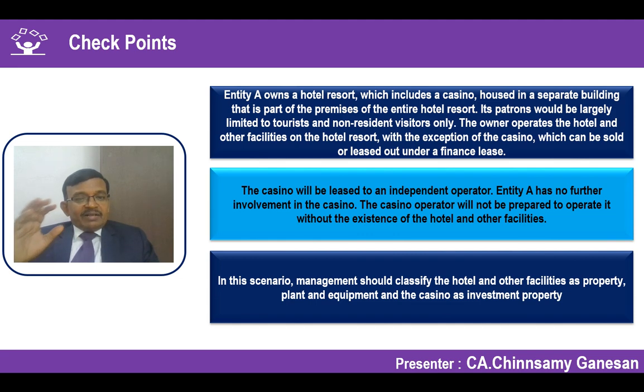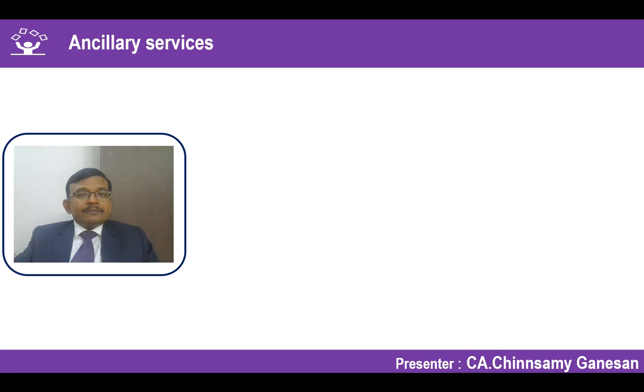You are very, very clear on what should be classified as investment property with all these examples. Let us move on to the next possible guidance to understand whether a property is owner occupied property or an investment property.